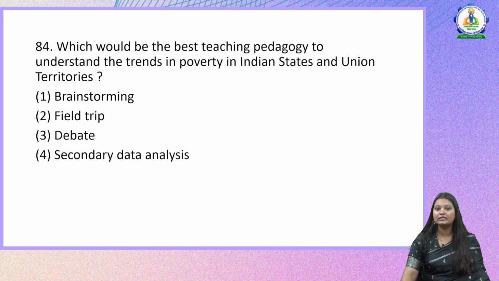Which would be the best teaching approach or pedagogy to understand the trends in poverty in Indian states and union territories? So which of these strategies would be best? Let us look at the four options: brainstorming, field trip, debate, secondary data analysis. So whenever we are talking about trends, we need to go through reports, policy documents, and see how the status of things have changed over a period of time. So this will involve the secondary data analysis. So the right answer here is option 4.